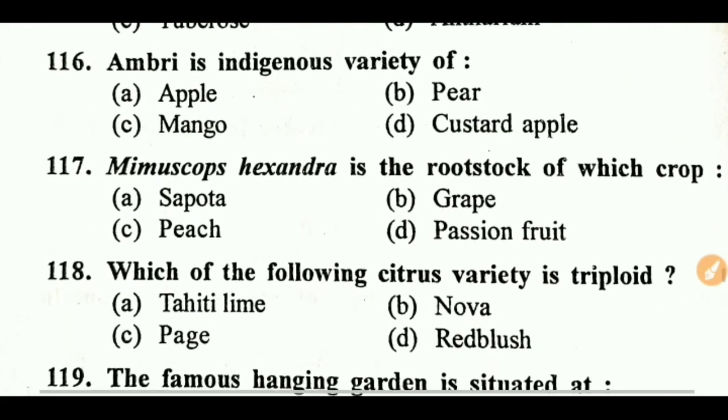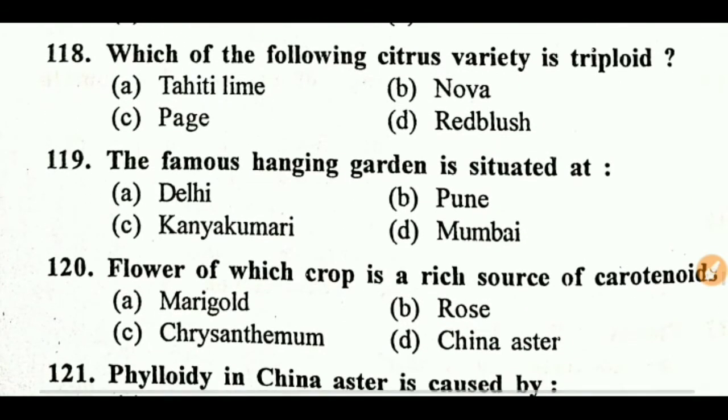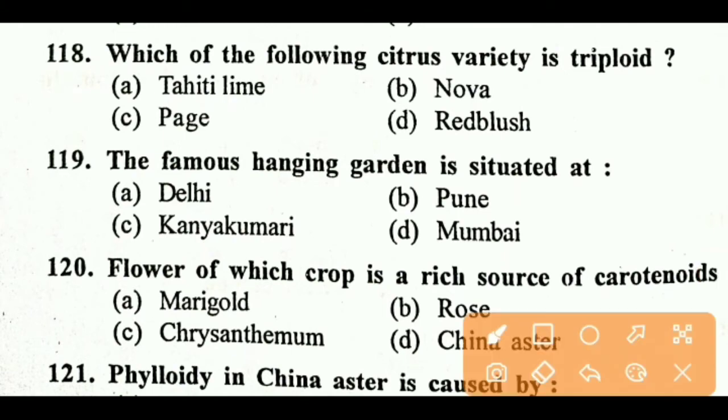Next question, Ambri is an indigenous variety of, right answer is A, apple. Next question, Mimusops hexandra is a rootstock of which crop? Right answer is first, sapota. Next question, which of the following citrus varieties are triploid? Right answer is Tahiti lime, these are monoembryonic in nature. Next question, the famous hanging garden is situated at, right answer is Pune.